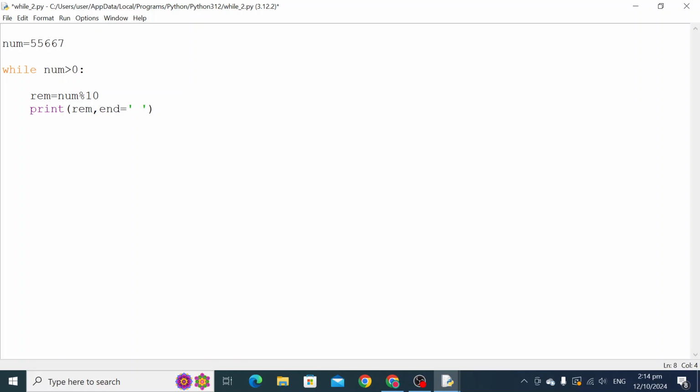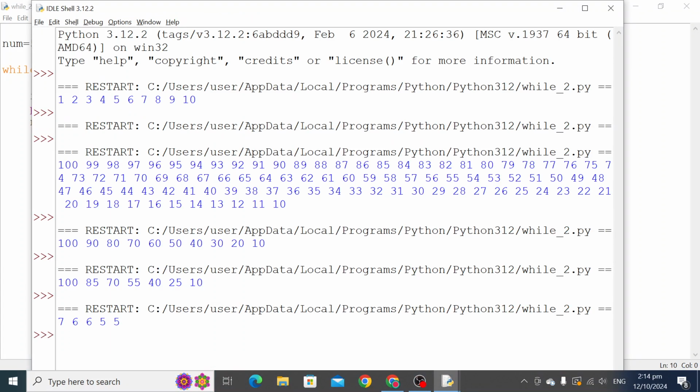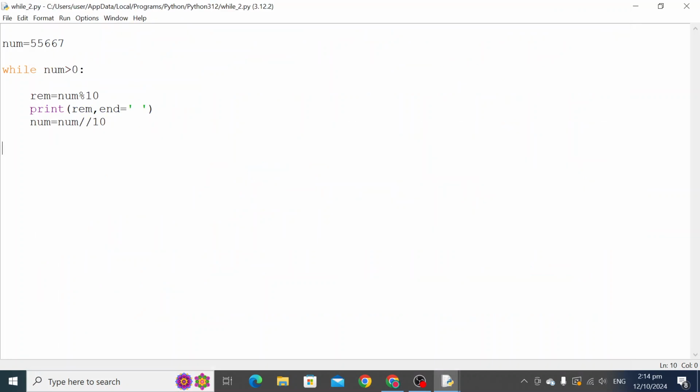There is no update statement yet. Now we are going to provide the update statement: num equal to num double divide symbol by 10. Now let us see the output. Now it is displaying what was the input, 55,667.